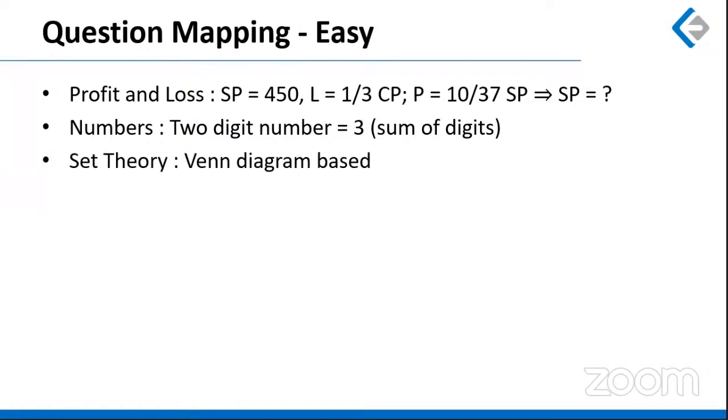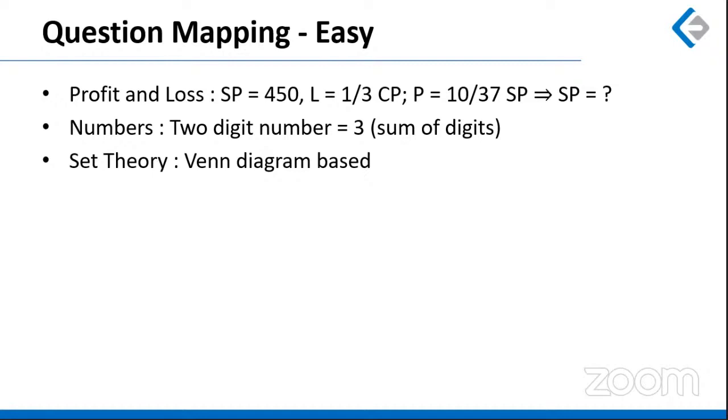A question based on set theory was given. It was based on a Venn diagram where 143 people were surveyed. Some of them, precisely 58 of them, were suffering from blood pressure. Some, around 68 of them, I'm not sure with the numbers, but around 68 of them were suffering from diabetes, and there were 13 of them suffering from both the diseases, right?